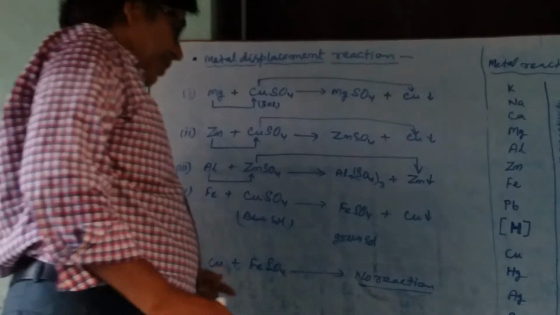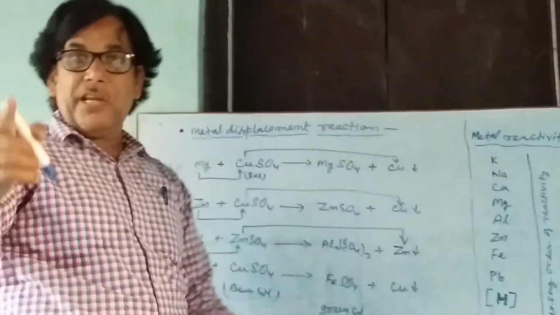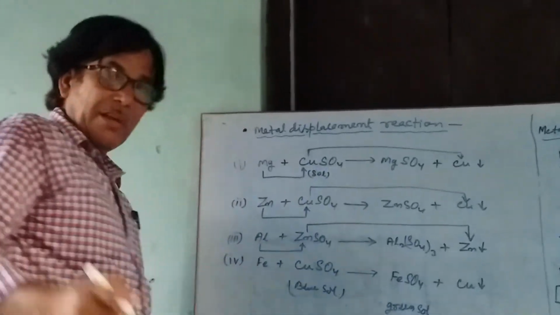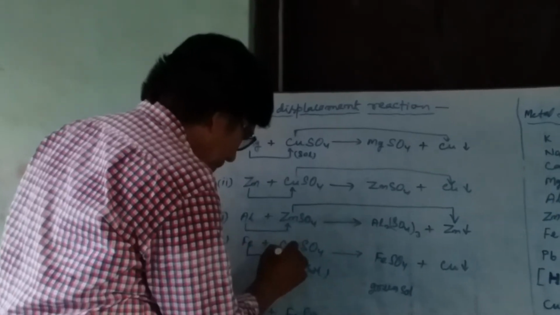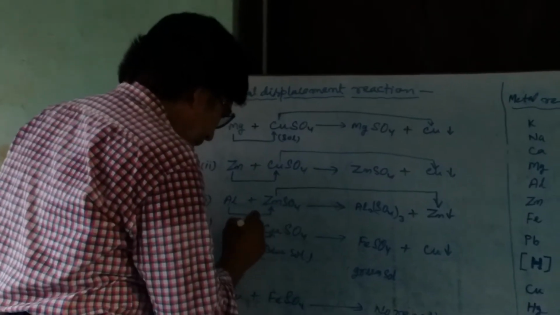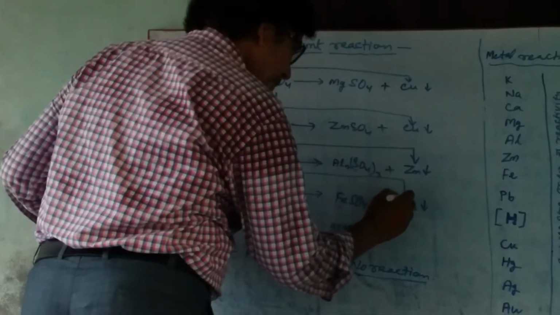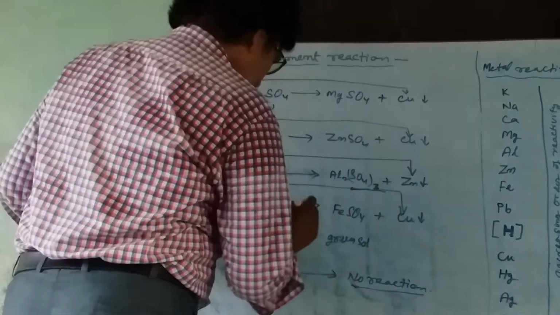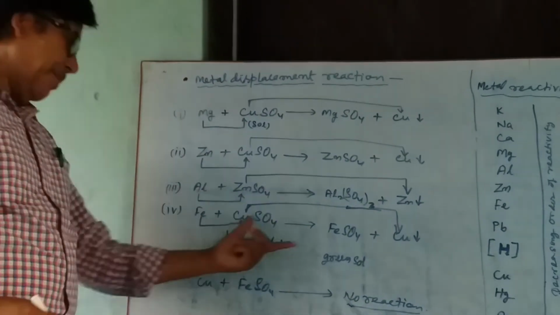Next, see iron and copper sulfate. Iron is above copper, means iron is more reactive than copper. When iron is treated with copper sulfate solution, this blue color solution, this iron will displace copper and occupy its place, forming iron sulfate and copper is displaced, separated.